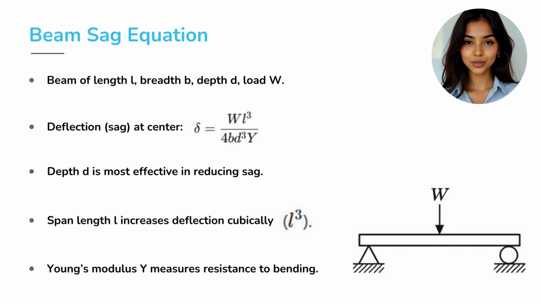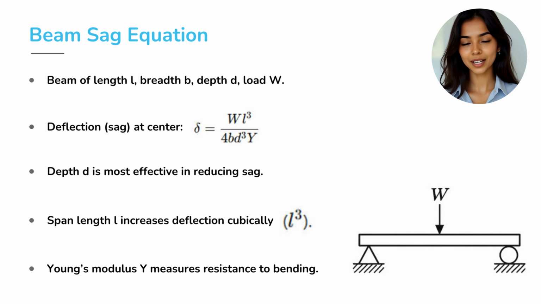Let's now talk about beams, the backbone of bridges. When a beam is loaded at the center, it bends or sags. The sag is called deflection, delta. The formula is delta equals W times L^3 divided by (4 times b times d^3 times Y).